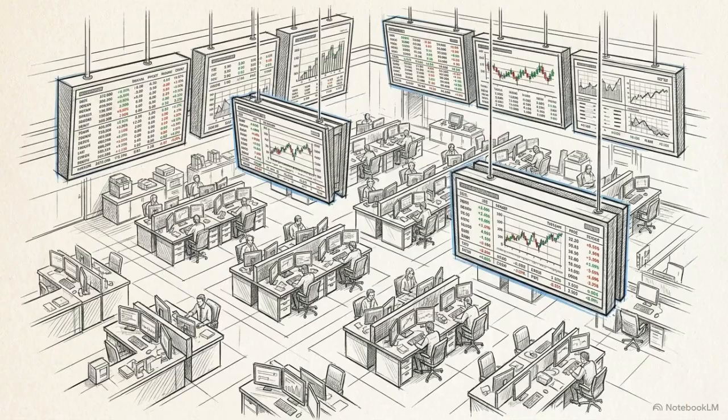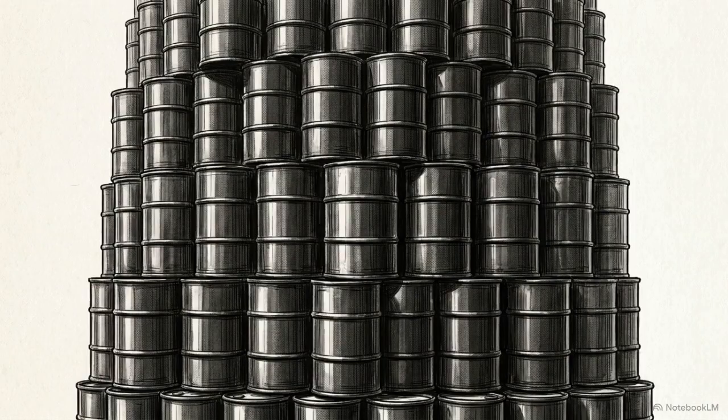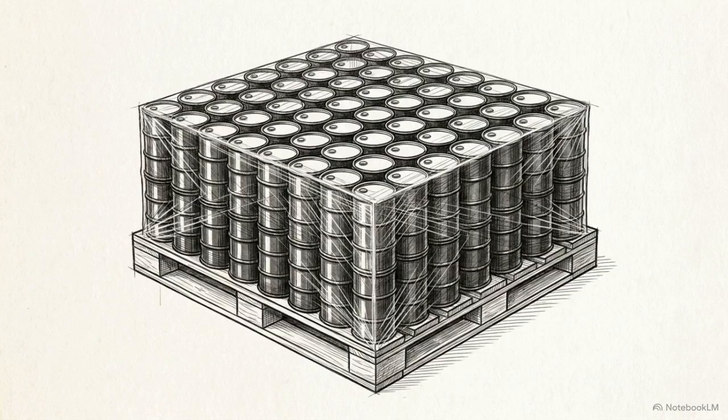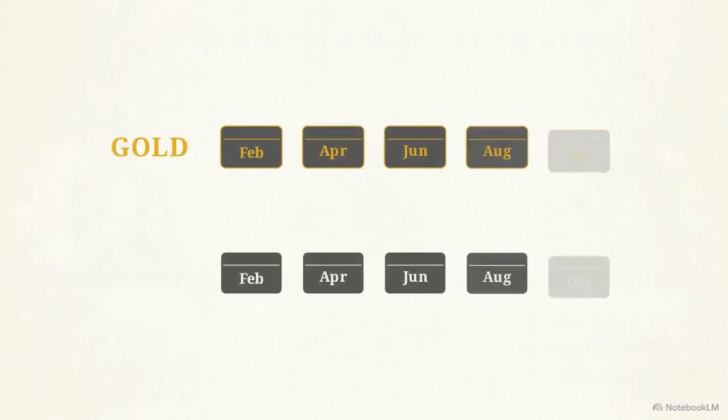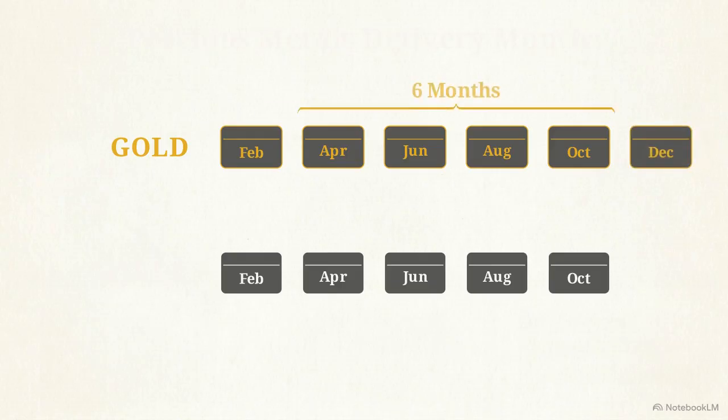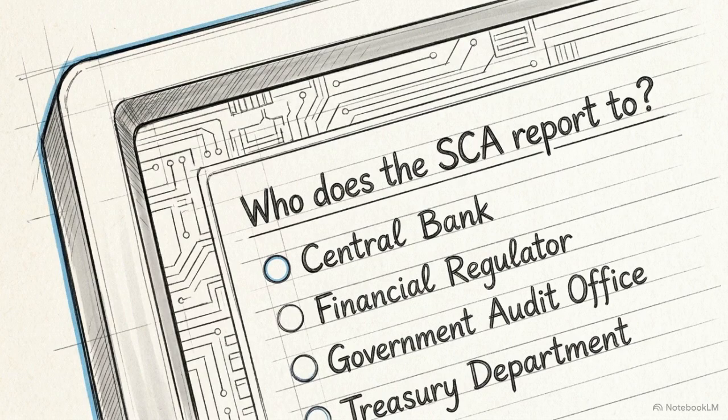DGCX contract sizes vary wildly. WTI crude is 1,000 barrels. Mini WTI is 100 barrels. Dubai, India is just 3 barrels. This calendar comparison explicitly shows the delivery months for precious metals. Gold contracts offer 6 delivery months. Silver only offers 5.